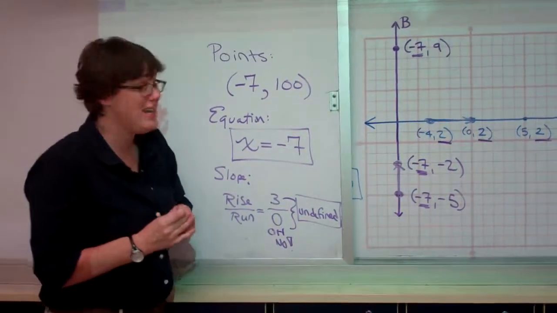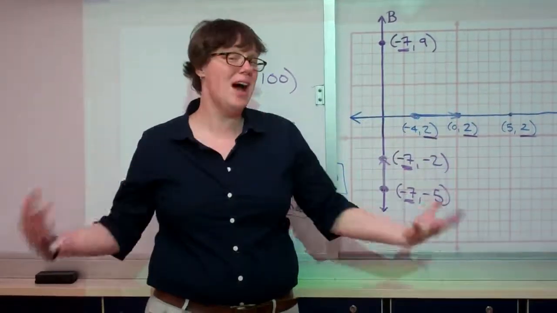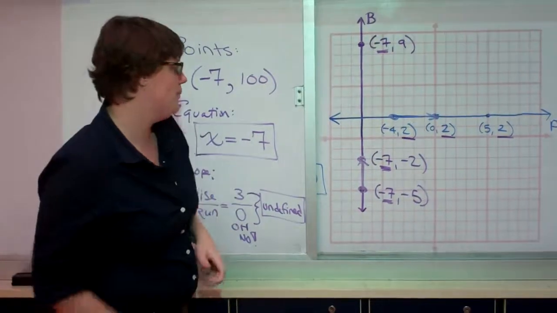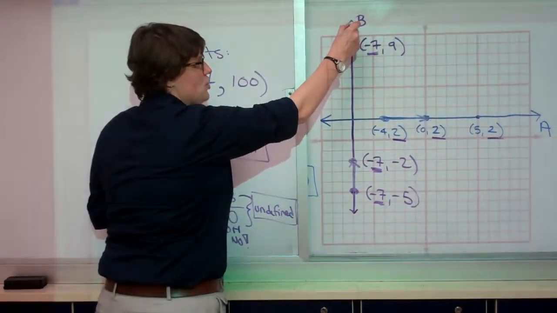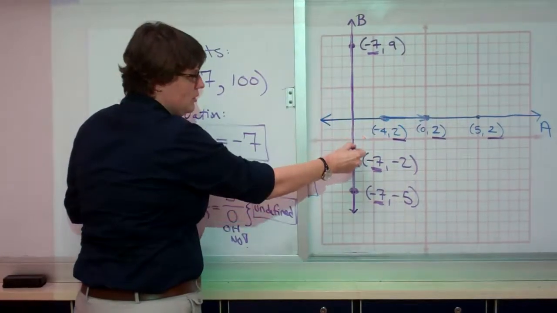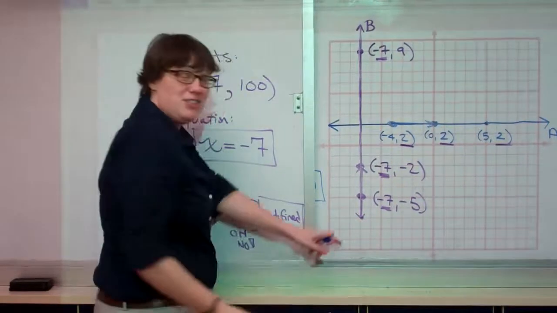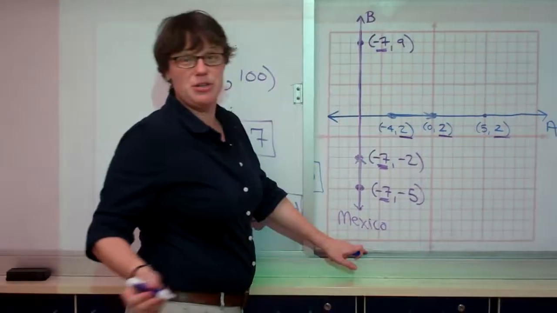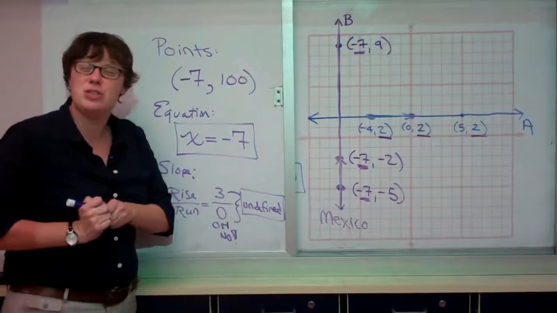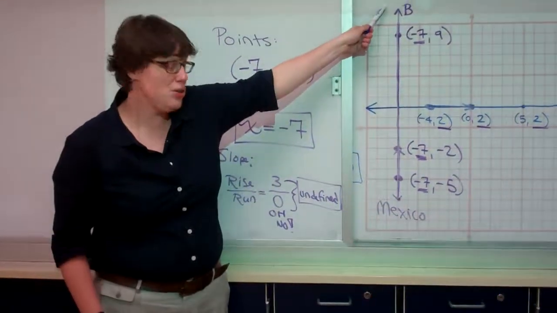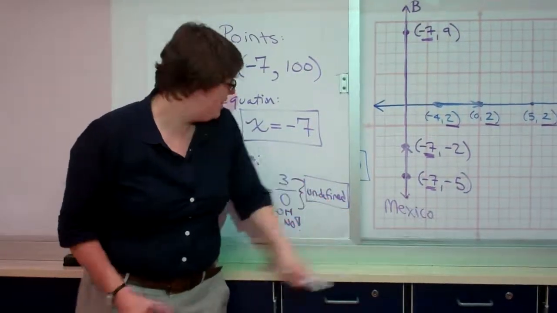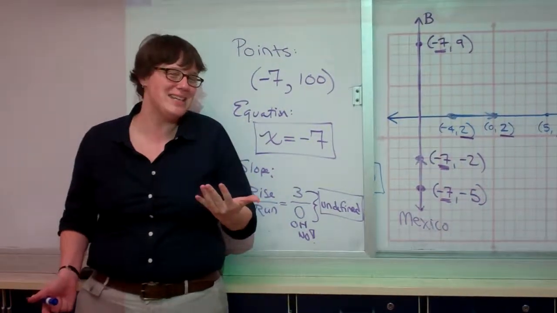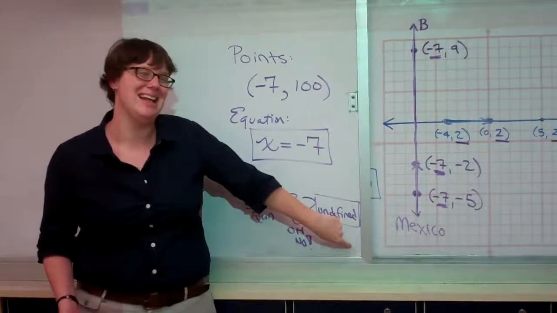It can be confusing handling these weird lines because they're not like our other lines, and that's why we went over that rhyme in class to help you remember. Vertical lines go straight down really far south. In fact, if you follow this arrow, you'd get all the way down to the land of Mexico, our neighbor to the south. Which is why we use the rhyme. If the line goes straight down to Mexico, the equation it starts with, x, you know? On tacos we can dine, but that slope we cannot define.